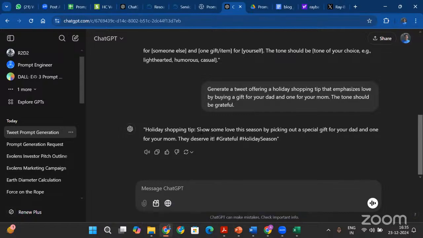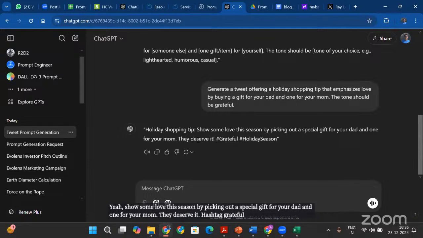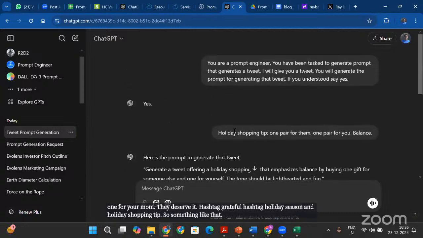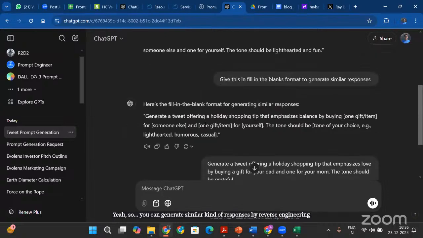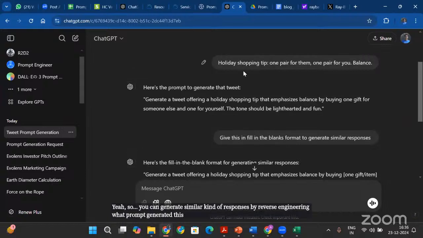Show some love this season by picking out a special gift for your dad and one for your mom. They deserve it. Hashtag grateful, hashtag holiday season, and holiday shopping tip. So something like that. So you can generate similar kind of responses by reverse engineering what prompt generated this.